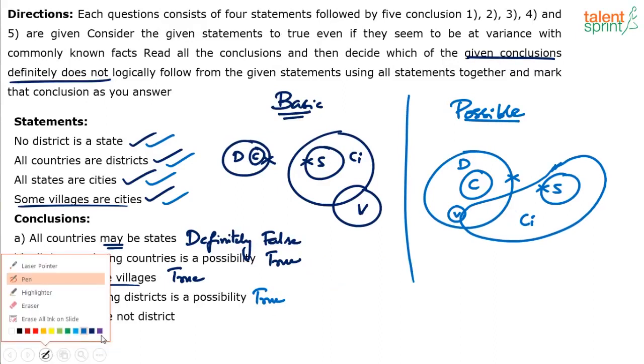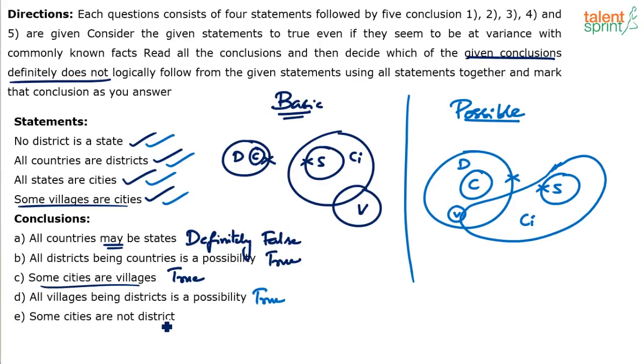And now the last conclusion. What is the last conclusion? Some cities are not district. City, right? Some cities are not district.